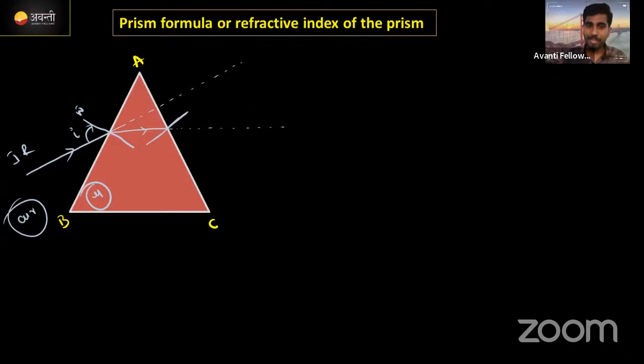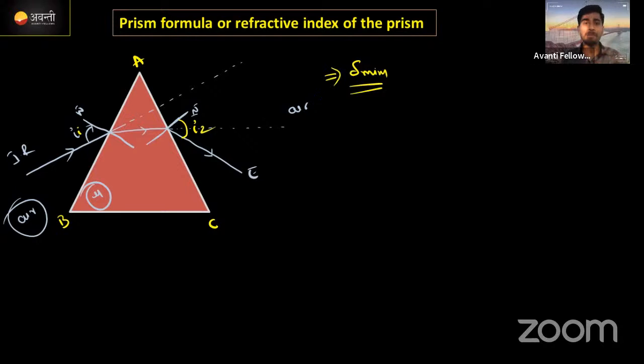But due to the presence of the air medium, now the ray of light moves away from the normal, going far from the regular light direction, like this. This is the emergent ray. Here, I will tell you about the minimum deviation that I mentioned. It happens when the angle of incidence I1 is exactly equal to the emergent angle, which I call I2. These two angles are equal. In that condition, we call it minimum deviation.